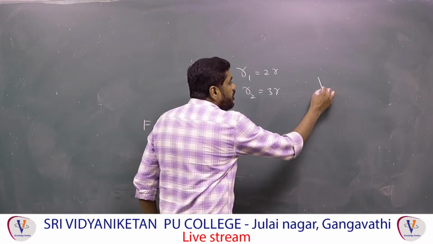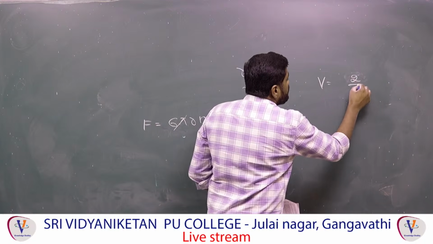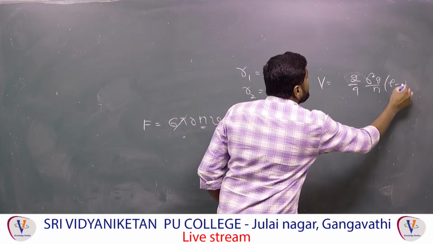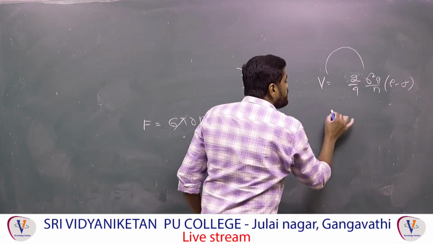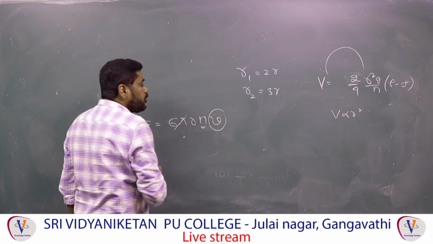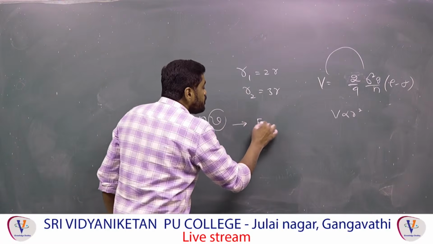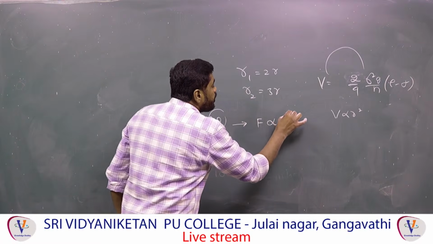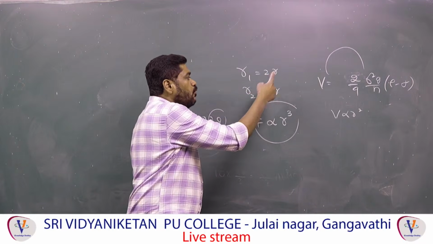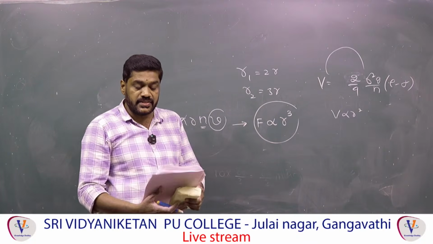Therefore, according to terminal velocity formula, V is equal to 2 by 9 into r square into g by eta into rho minus sigma formula is there. Therefore, V is directly proportional to r square here. Therefore, if you substitute the equation here, finally we can get dragging force is directly proportional to r power 3. Therefore, now 2r by 3r whole power 3, therefore 8 by 27, 8 is to 27 will get the answer, third option.